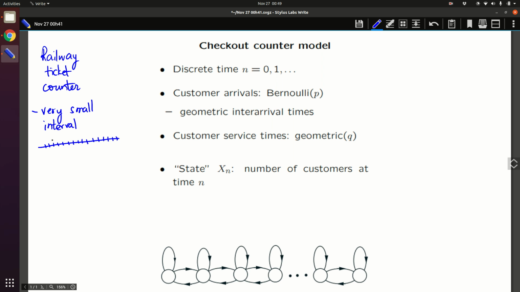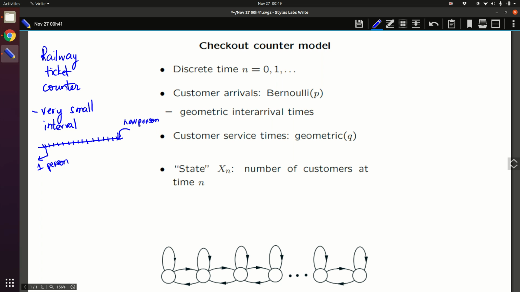So you look at a railway ticket counter, and there is a queue there. If there are already people waiting in the queue and a new person comes, he goes and joins at the end of the queue. This is the new person. And in this very small interval, there could be one person who is leaving. So this is the model. Now, is this a reasonable model? Yes, it is a reasonable model. We start simple, right? If you remember how we did it in the case of the Bernoulli process, we also started with something similar. The checkout counter model that we are studying here is to motivate the idea of a Markov chain.